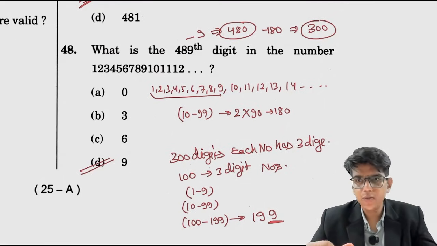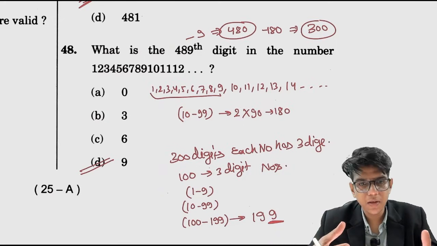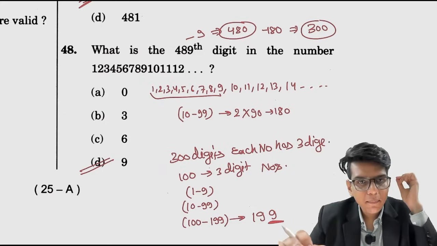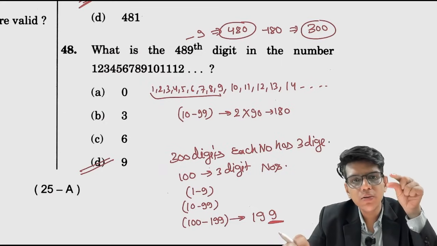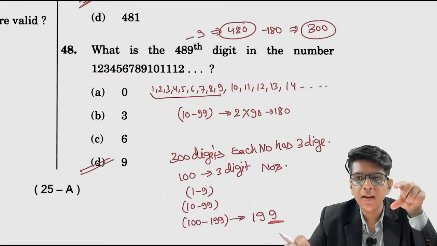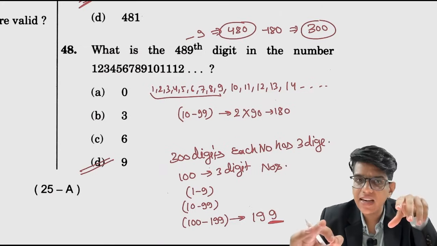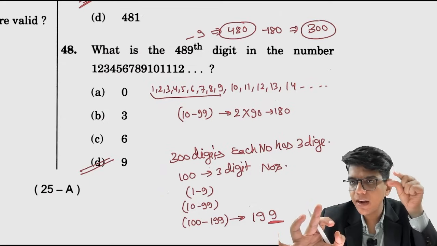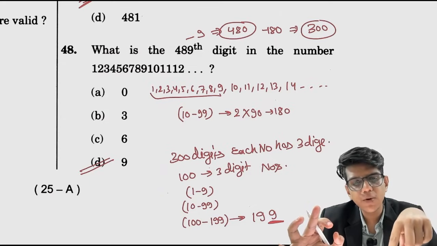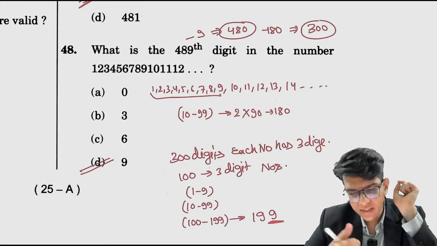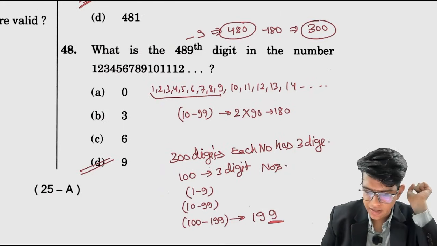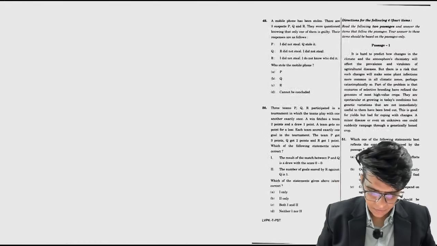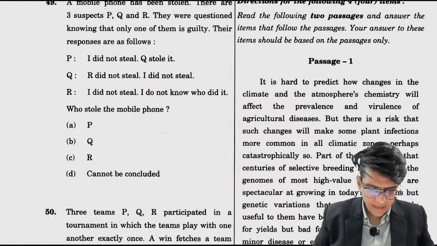I am assuming, because this is a solution video, that this is not where I need to teach you everything. I am expecting that you know how to count the number of digits used in the pages of a book. If you try to find the number of digits used in a book of 199 pages, you will find that 489 digits are used. That is also here. The final digit of this expression will be 9. Okay, 48 is done. Let's move to 49.